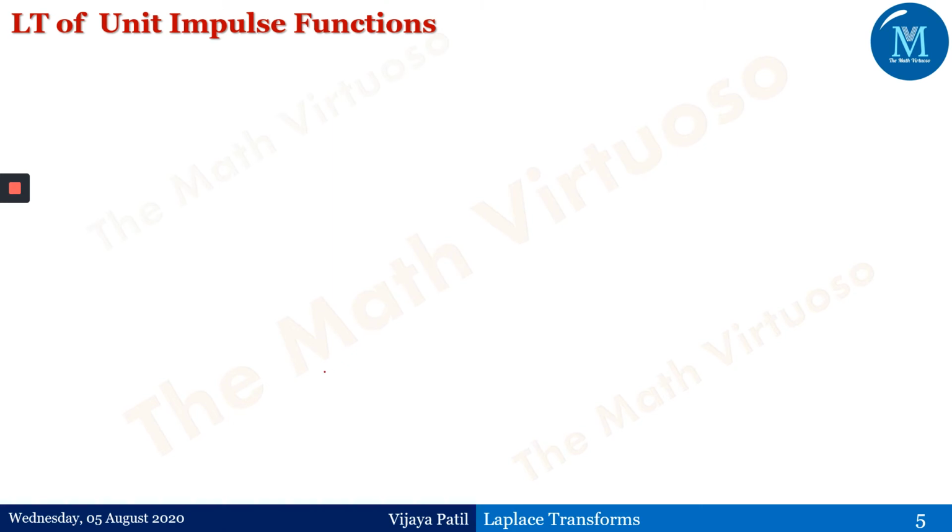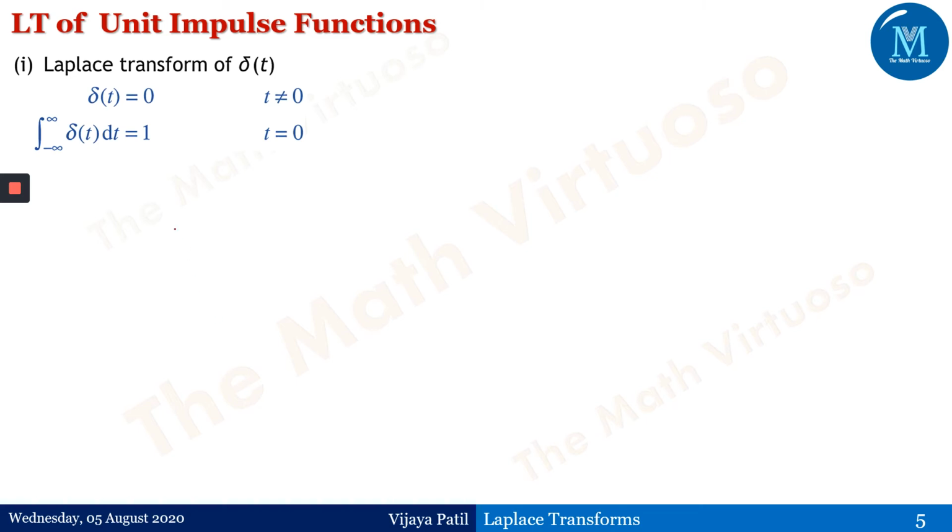Okay, the Laplace transform of the unit impulse function. So for the Laplace transform of delta t, we have already defined delta t as 0 for t not equal to 0, and the integral from minus infinity to infinity of delta t dt is equal to 1 at t equals 0. Now for the Laplace transform of delta t, we just apply the integration from 0 to infinity of e to the power minus st delta t dt.